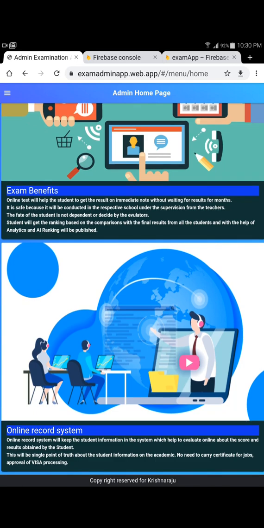The third benefit is that you can conduct any kind of exam, whether assessment, midterm, or final exam, based on the subject. We have seen a trend this year, with the worst being the COVID-19 instances where schools had to be shut down for a couple of months.